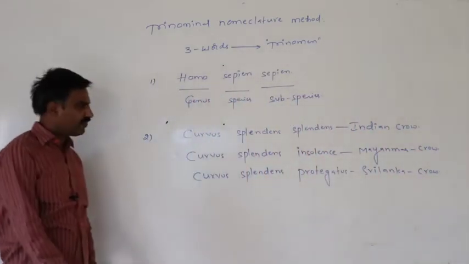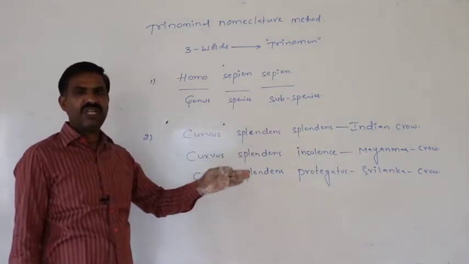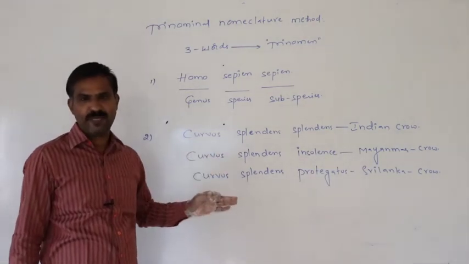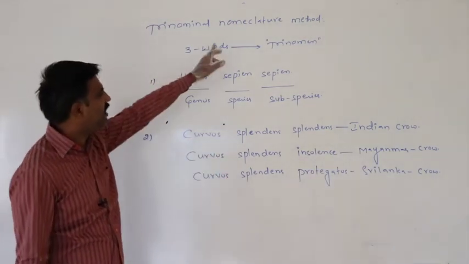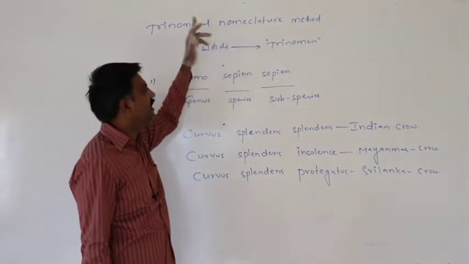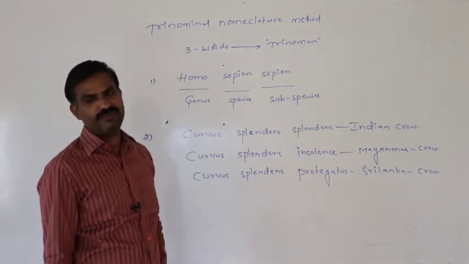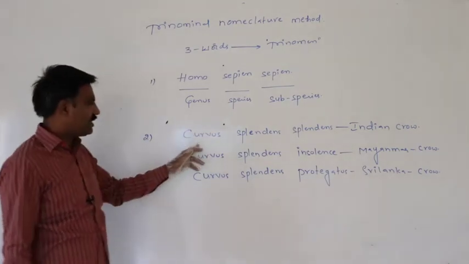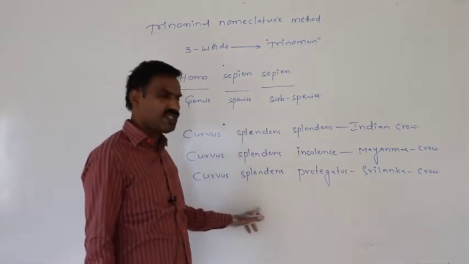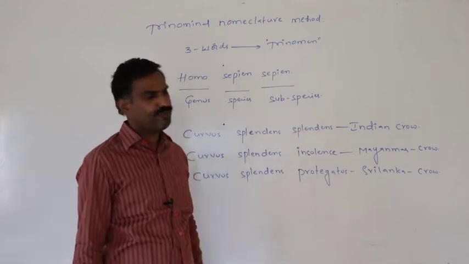So in that way, if we can use three words for framing a scientific name to the given individual, then that scientific name is said to be the trinomen. Such a method is said to be the trinomial nomenclature method. In this case also, this represents the genus, this represents the species word, this represents the subspecies word.